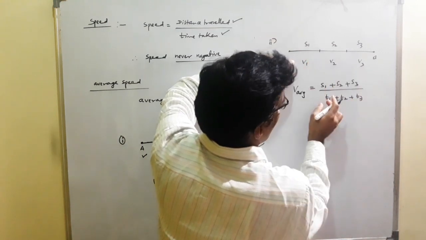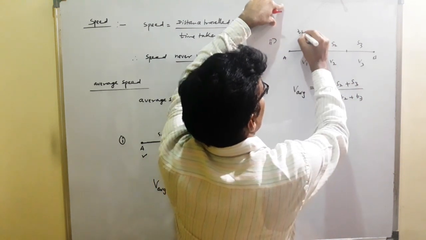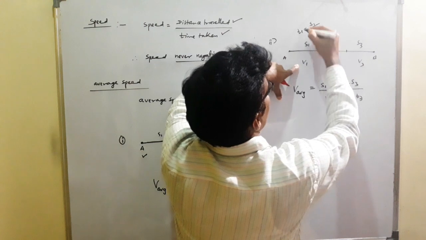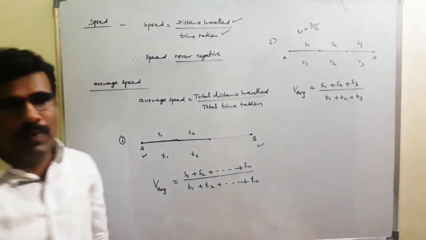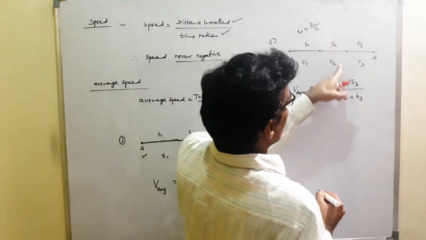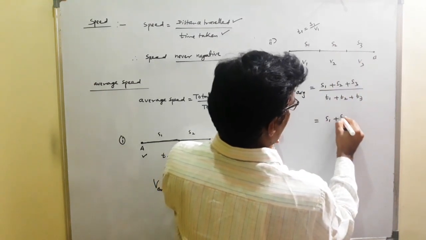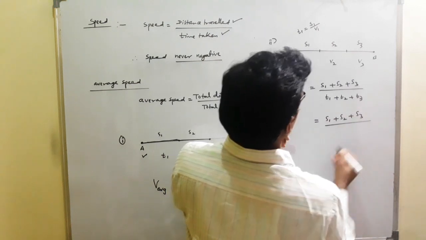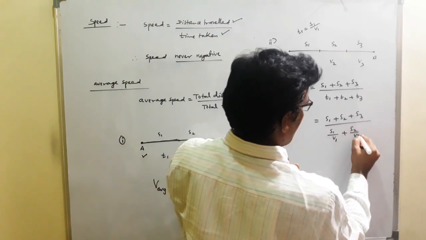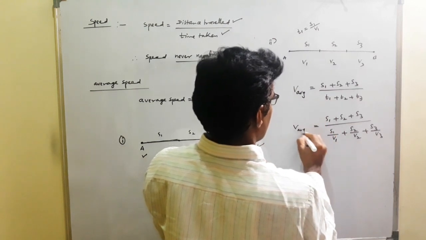Sir, the times T1, T2, T3 are not given. Here the distance traveled with a given speed is given. So for S1 distance with speed V1, time is equal to distance by speed, S1 by V1. T2 is S2 by V2. T3 is S3 by V3. Therefore the average speed is S1 plus S2 plus S3 divided by S1 by V1 plus S2 by V2 plus S3 by V3. This is the average speed for this case. Okay?